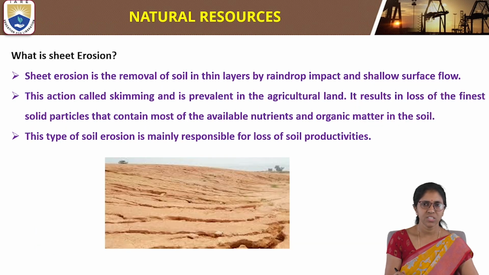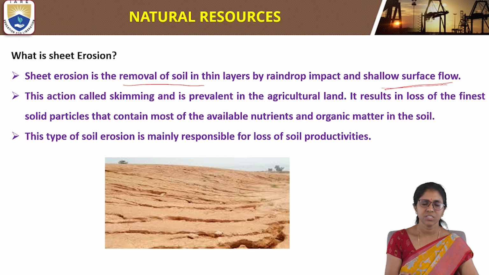The next definition is: what is sheet erosion? Sheet erosion is the removal of soil in thin layers by raindrop impact and shallow surface flow. So sheet erosion is the removal of soil in thin layers by raindrop impact and shallow surface flow.